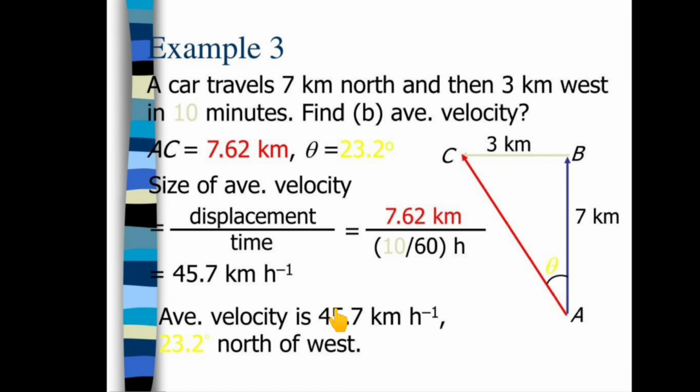In another example, a car travels 7 km north then 3 km west in 10 minutes, find average velocity. So here average velocity is equal to displacement upon time. In this way you can calculate all these things.